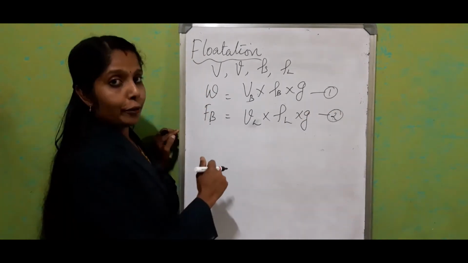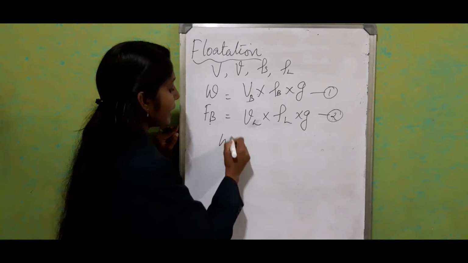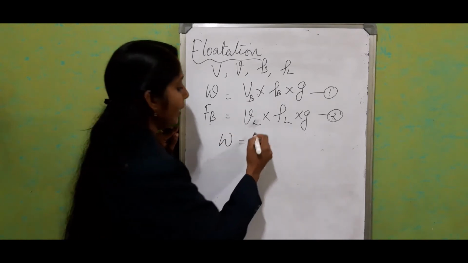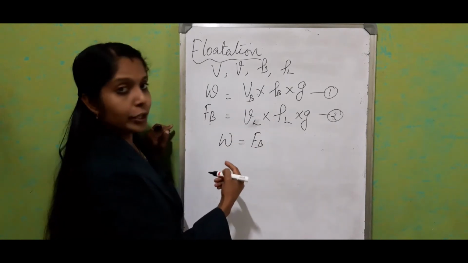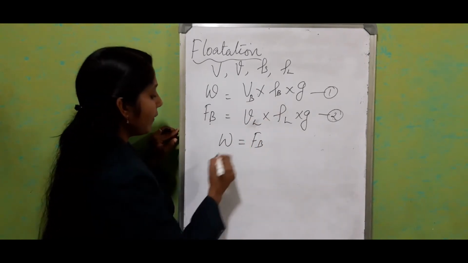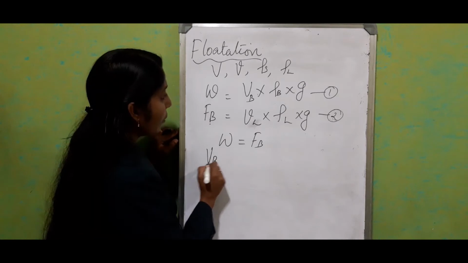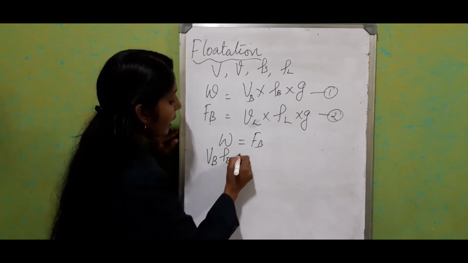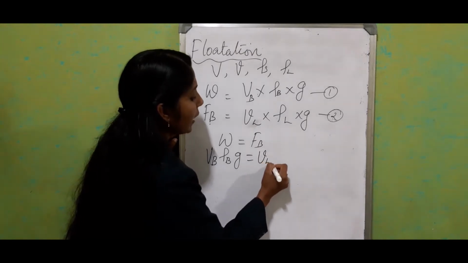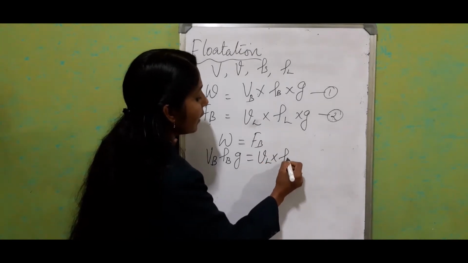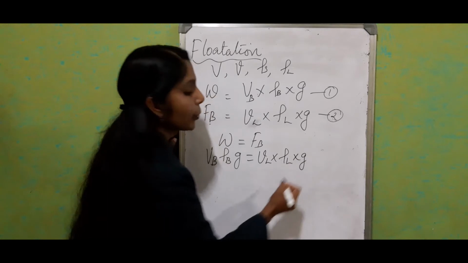We know that according to flotation, the weight of the body is equal to the upthrust. So we will equate the first equation and the second equation, and we get volume of the body into density of the body into acceleration due to gravity is equal to volume of the liquid displaced into density of the liquid into acceleration due to gravity.